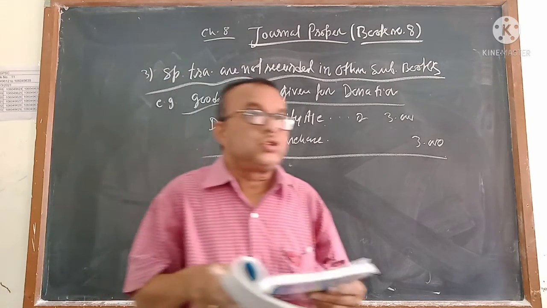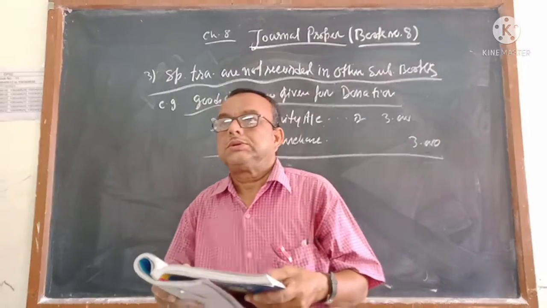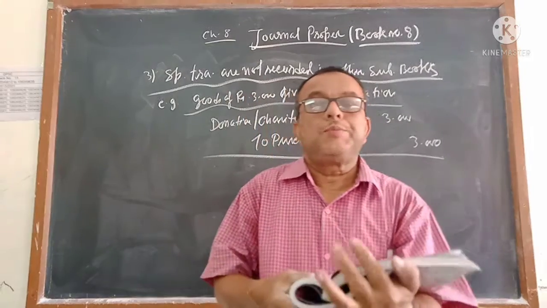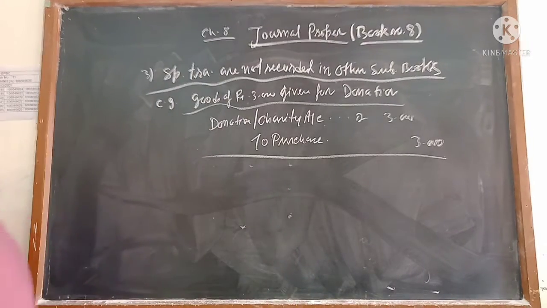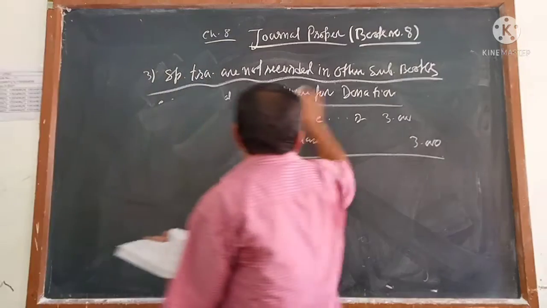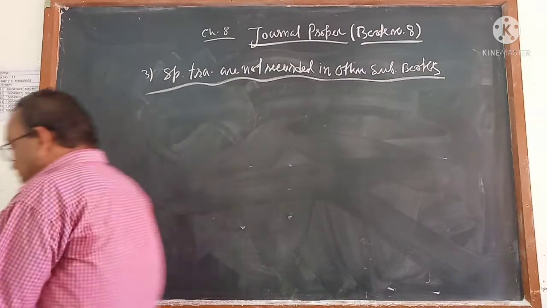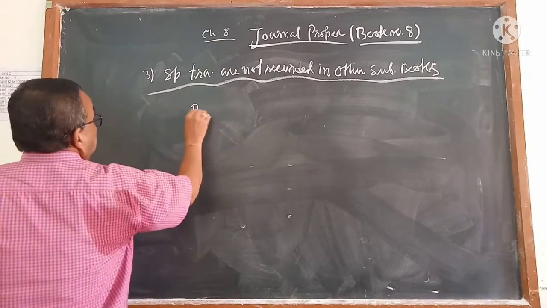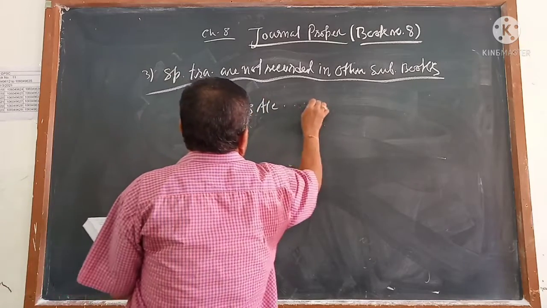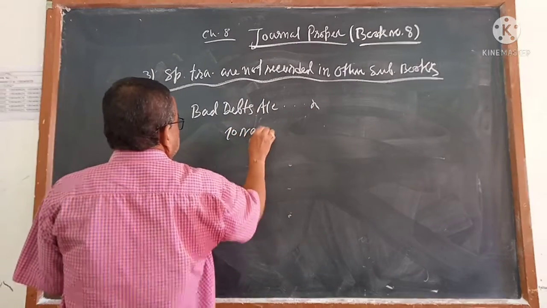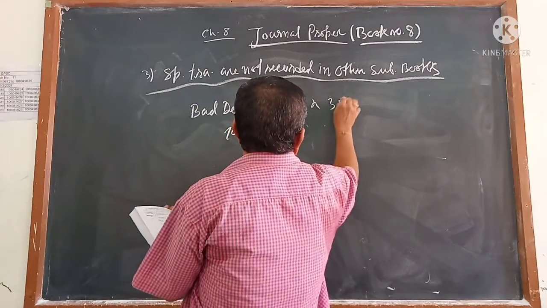That means the money which you had to take from Naresh, he has not given. Money which you should get from him, but he refused to pay. It is called one type of loss. That is called bad debt. And for journal, it is coming bad debt account debit to Naresh. The money which you are expecting to get, but you are not getting, that is called bad debt account debit. Bad debt account debit to Naresh. How much? The amount is 3500.